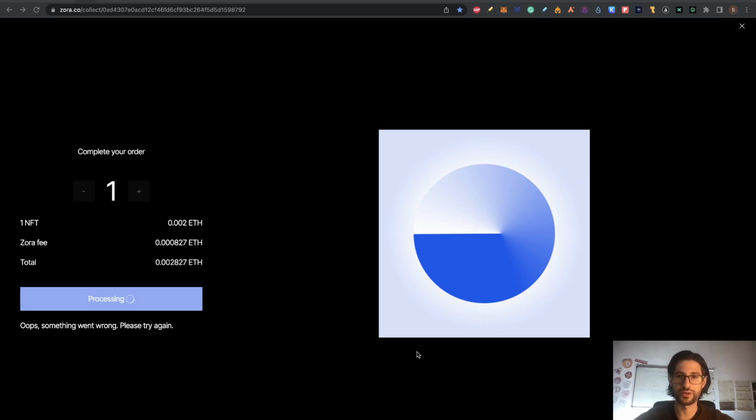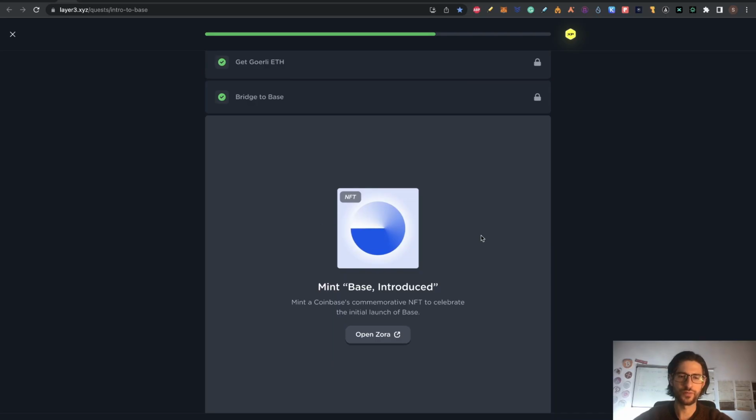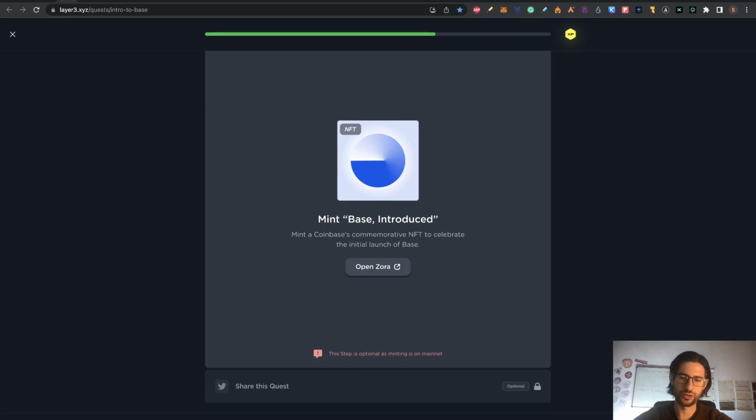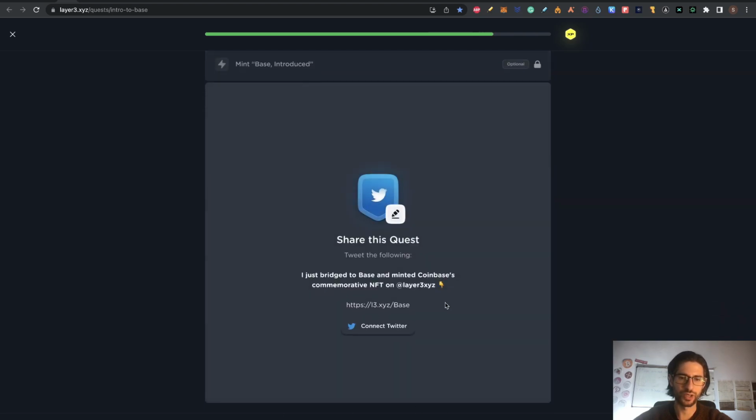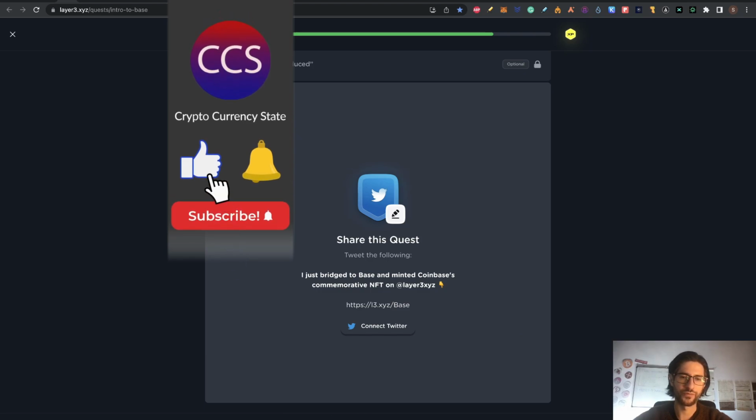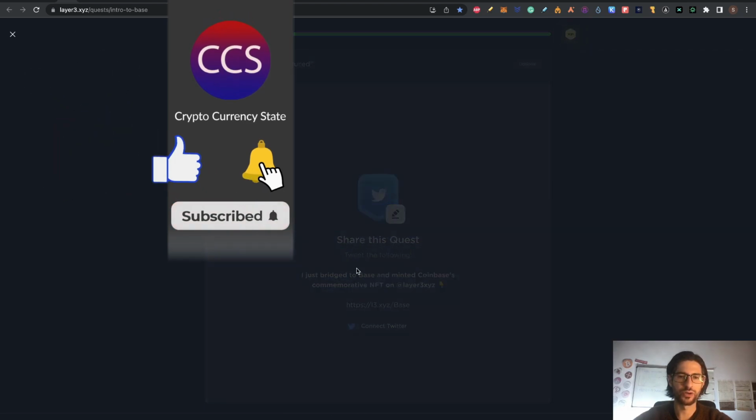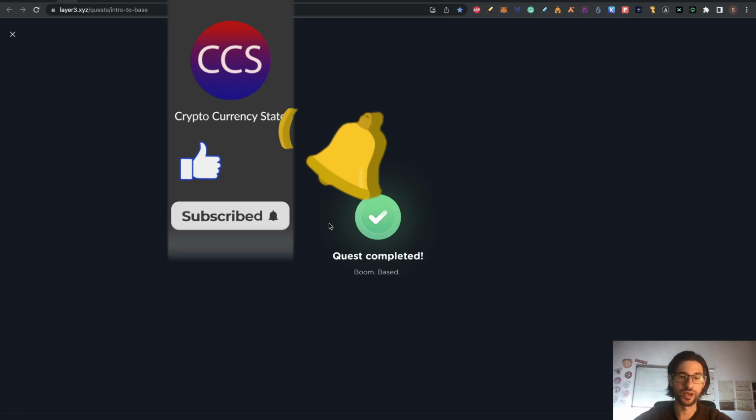So check your gas fees and put more to complete the transaction. So after you have the NFT, guys, you can click on verify. I will skip it for now. And now you can click on connect Twitter and send a tweet. And click on verify and you're going to be done. So after doing all that, guys, you are going to be finishing with the layer 3.